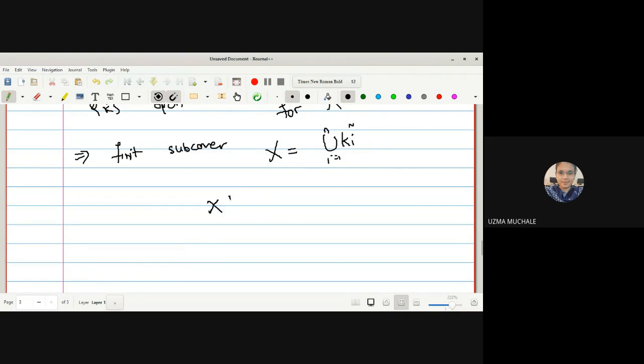If I take complement on both sides, it will be X complement and union i runs from 1 to n, Ki complement, its complement. Complement of complement will be the set itself. What is the complement of X?